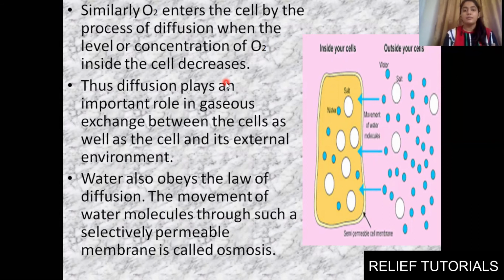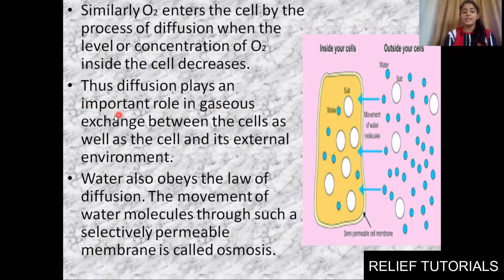Similarly, O2 enters the cell by the process of diffusion when the level of concentration of O2 inside the cell is decreased. Inside the cell we have very less oxygen, and outside the cell we have a good amount of oxygen. So with the help of diffusion, it will go from higher concentration towards lower concentration. So it will keep on going inside. Clear?